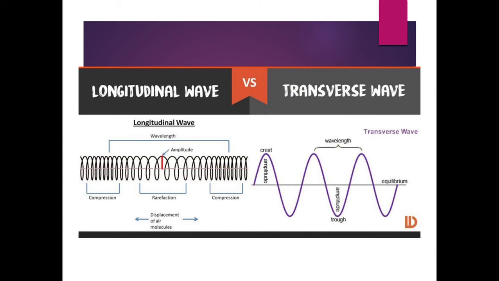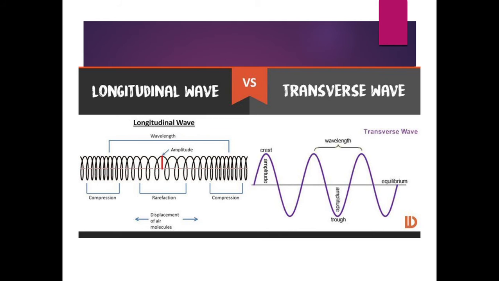Okay, and basically right here are the two waves we were talking about. So notice, in the longitudinal wave, let's say it in simpler words, the energy is moving in the same direction as the wave. So if it is moving forth, all of the energy is moving forth. Or if it's coming back, all of the energy is coming back.